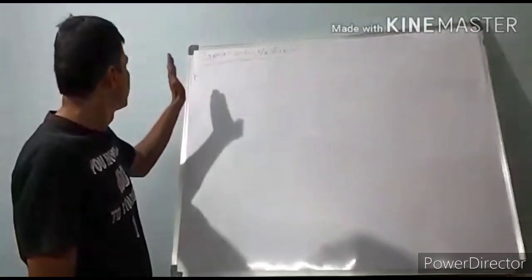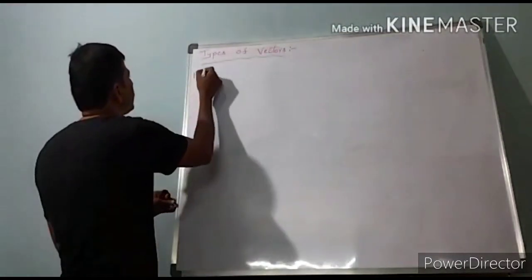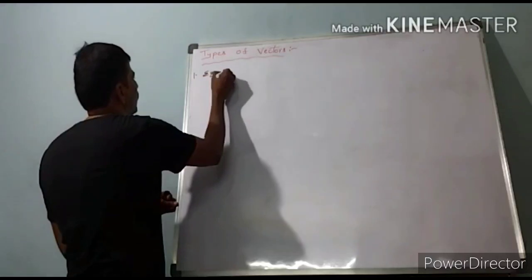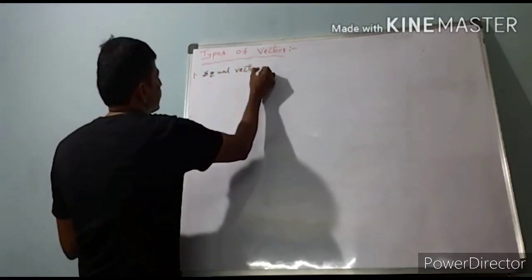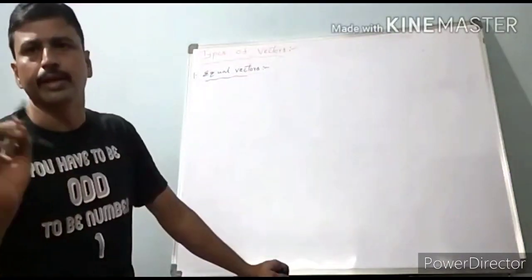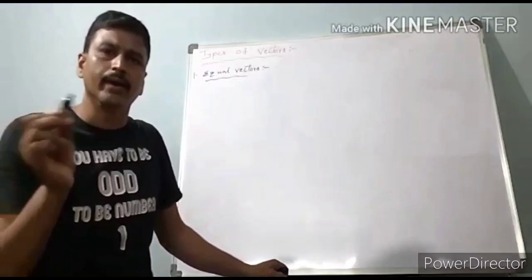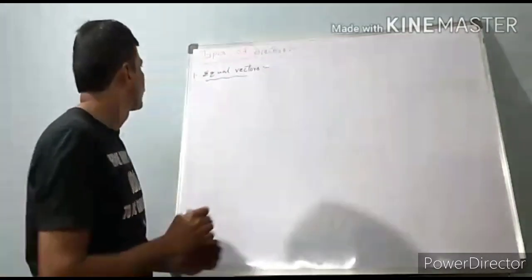Next topic, types of vectors. First one, equal vectors. Two vectors are said to be equal if they have the same magnitude and direction.